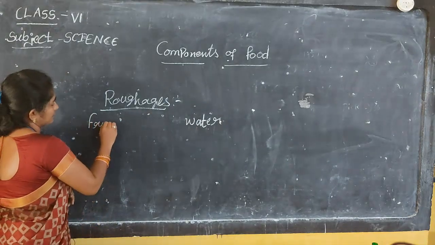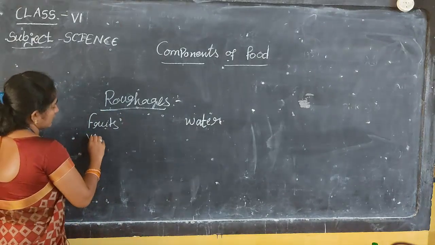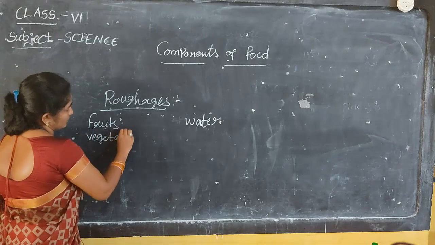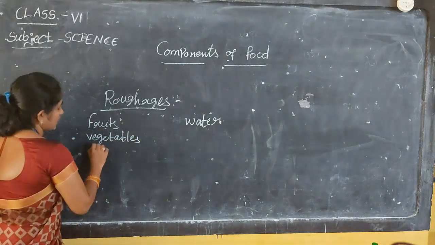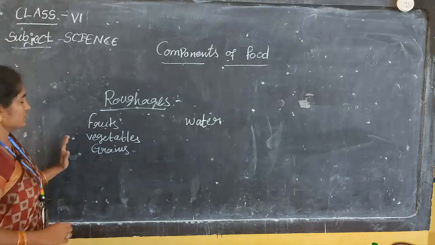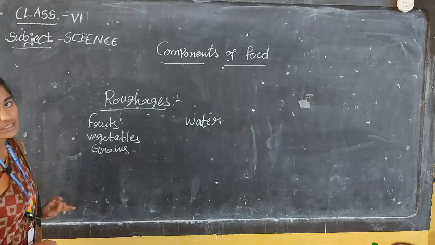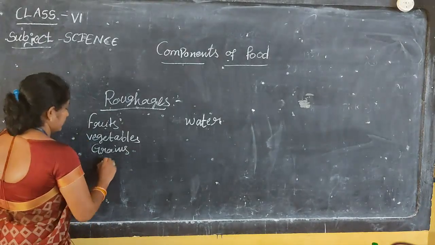Fruits are one type of roughage, and vegetables, and grains. Fruits, vegetables and grains are mainly roughages, and also seafood like fishes.